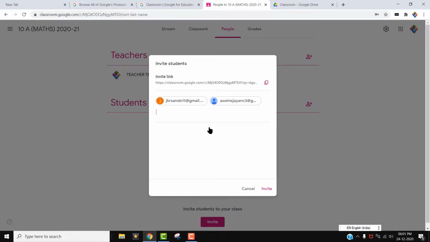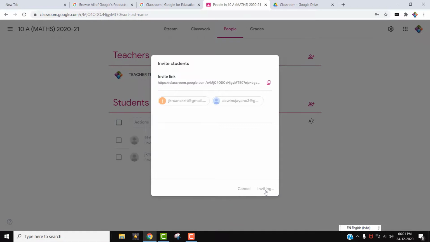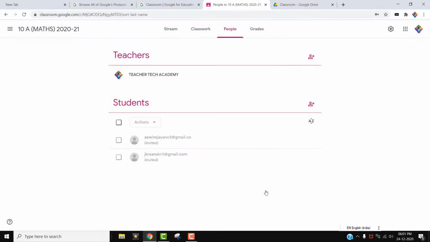Like that, teachers can type the email ID and click the invite button. So now I am inviting these 2 children. Those children will get an invitation in their Gmail. By opening that link, children will get a join button. When they click the join button, now you can see this is not activated.